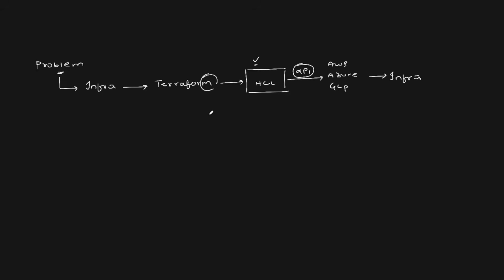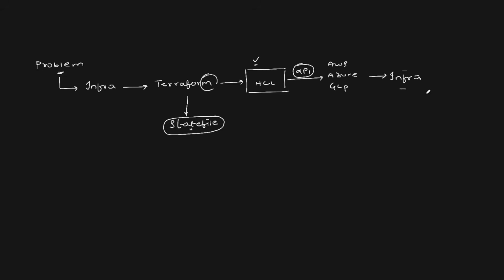But there is a problem here. Terraform remembers the infrastructure that it created using a file called the statefile. And this statefile updation is unidirectional in nature. When Terraform creates the infrastructure, it updates the statefile.